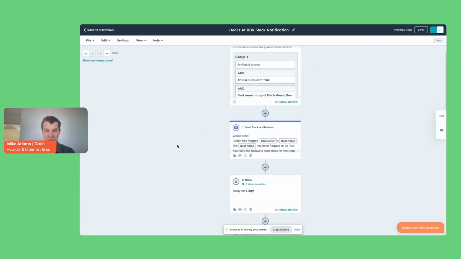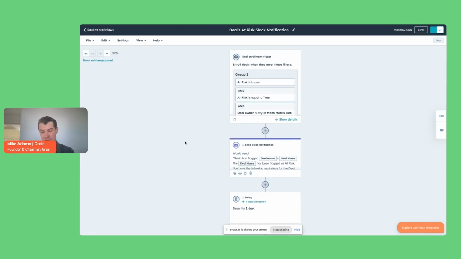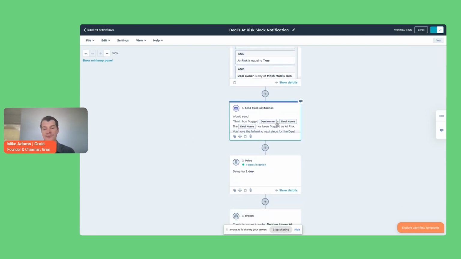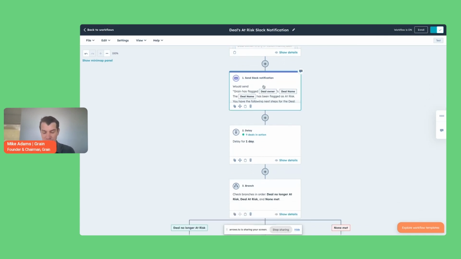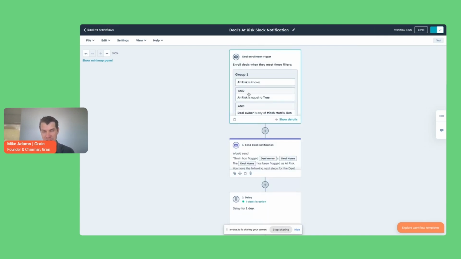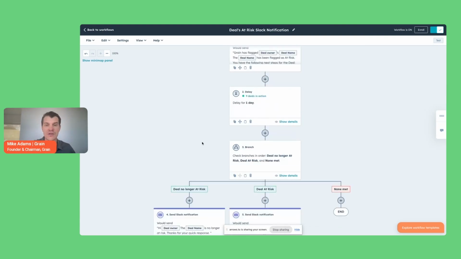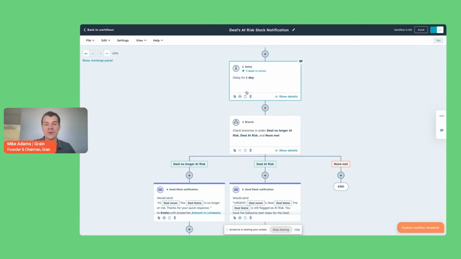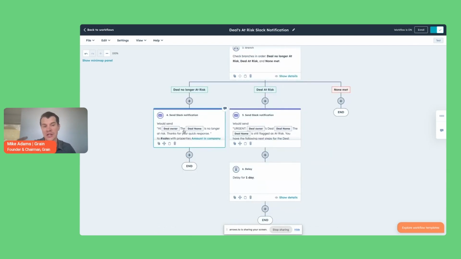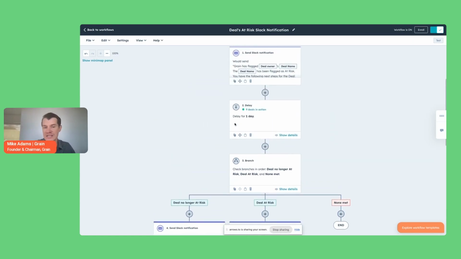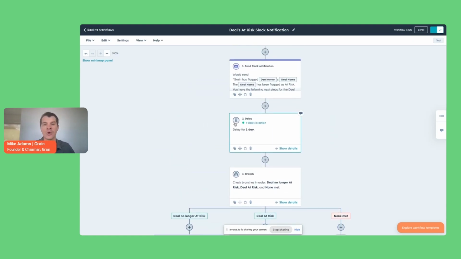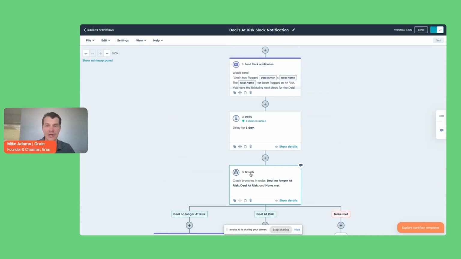And the last thing I want to share as well is being able to trigger a workflow off of this at risk. So this workflow is a pretty basic notification where what we want is to engage with these deals if they're at risk. And so being able to trigger and send a Slack notification about a particular deal that is at risk, and then updating it and saying that it is no longer at risk, is just an example of one type of workflow that can be triggered.